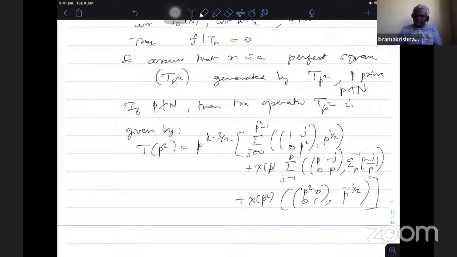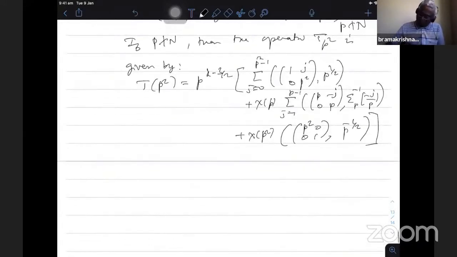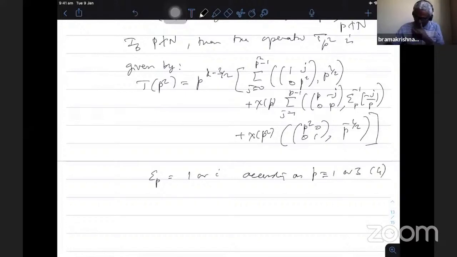So if you take any function and apply this operator, you can use the action of GL2 plus Q, whatever. Yes. Then note that epsilon p is as usual: epsilon p is 1 or i, according as p is 1 or 3 modulo 4. That is exactly minus 4 by p, power half.